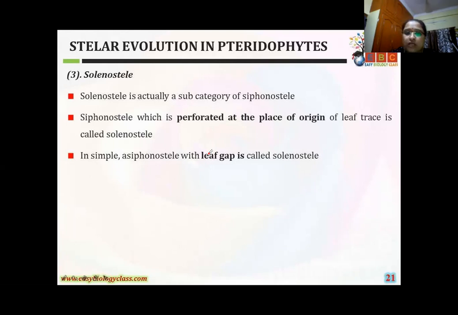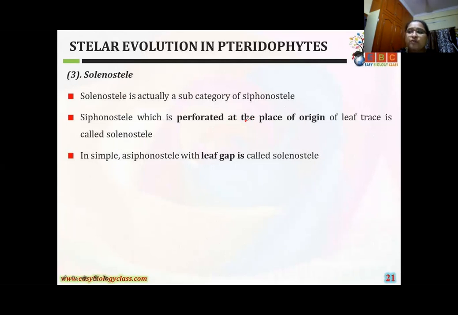And the last one is solenostele. What is the solenostele? Here, the third point. Under this, the first one is the protostele, haplostele is completed, then actinostele, plectostele and mixed protostele. Where the siphonostele is there, after that, the third part, ectophloic and amphiphloic, you can observe in this solenostele. It is very similar to the siphonostele of Pteropsida and Lycopsida. Lycopodium you can observe in this one.